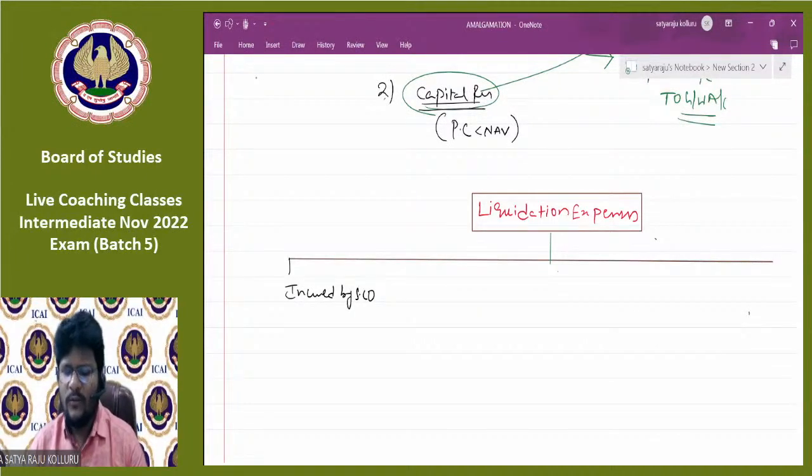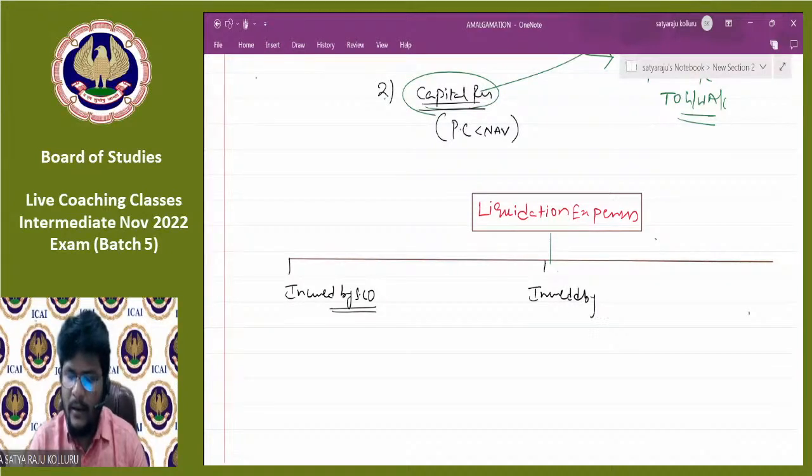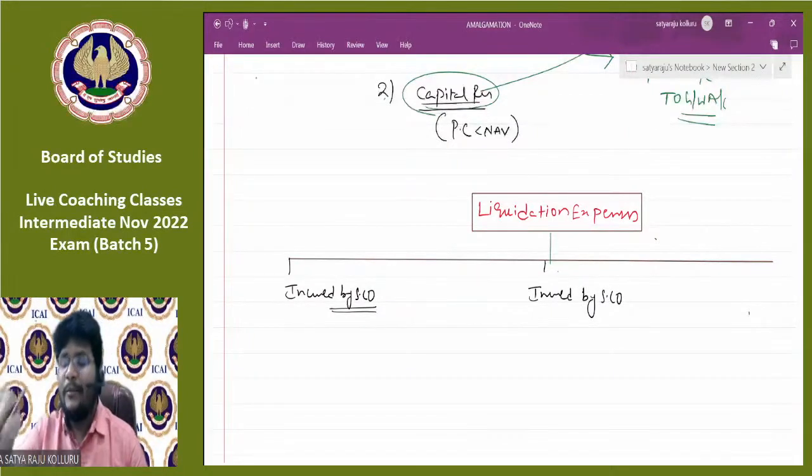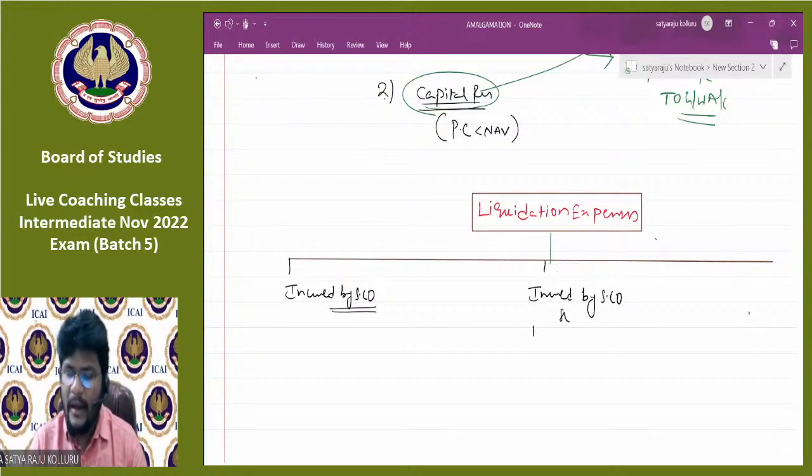In most cases, such liquidation expenses are incurred by themselves, and such expenses are paid by themselves. But at a certain point of time, they are incurred by the selling company but reimbursed by the purchasing company at a later point of time.